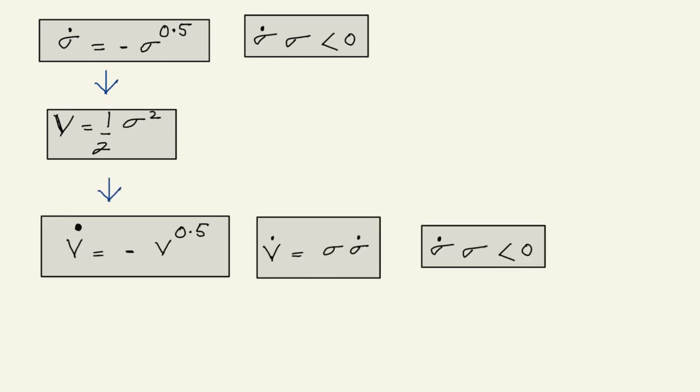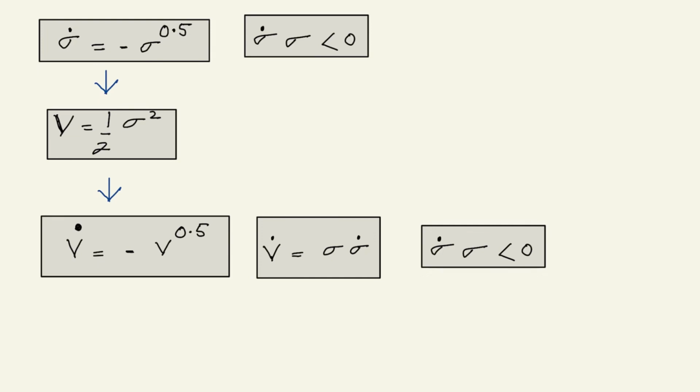So let us take a new variable which will be always positive. So we took v, which is half sigma square. So here in place of sigma, we will take v to 0 in finite time. As v becomes 0, sigma becomes 0. As sigma becomes 0, the sum of x1 dot plus x1 becomes 0.